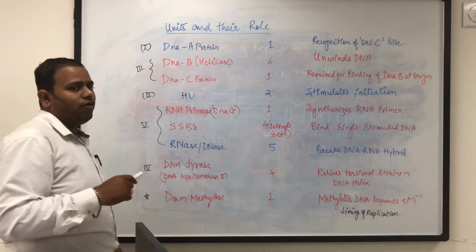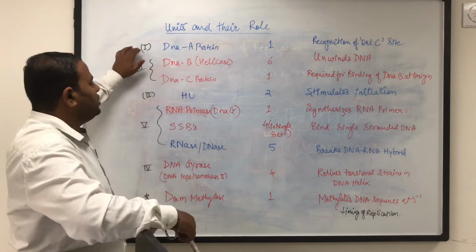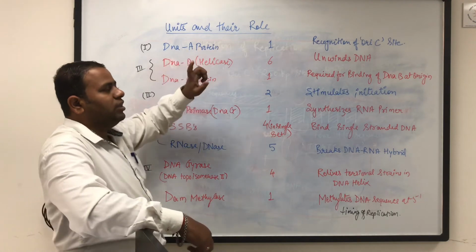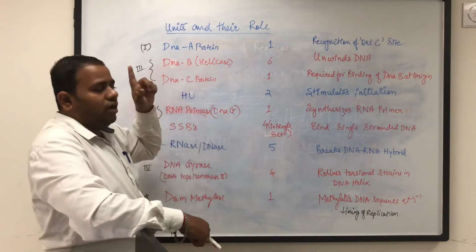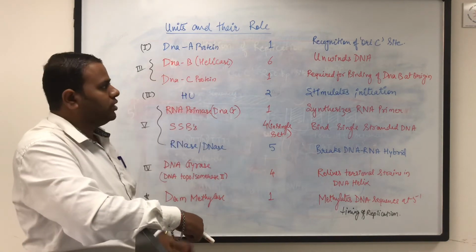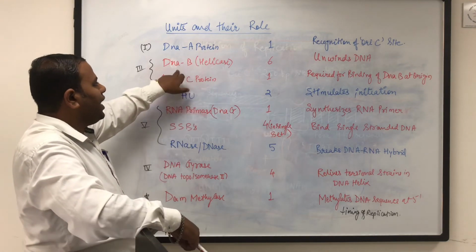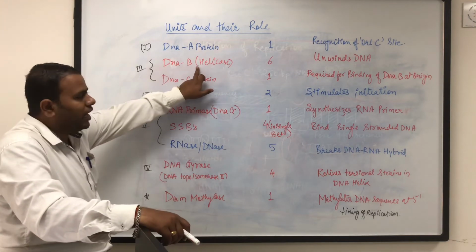So first of all, what will happen at the initiation site? First, there is binding of the DnaA protein that first recognizes the 9 base pair 4 set sequences. After its recognition, it adds the DnaB protein, that is helicase.